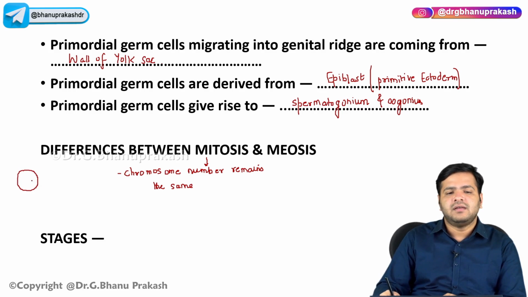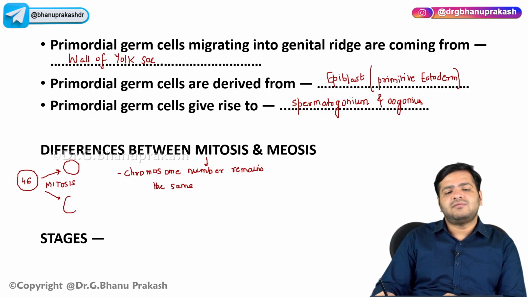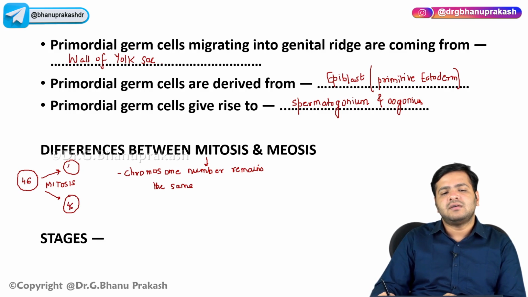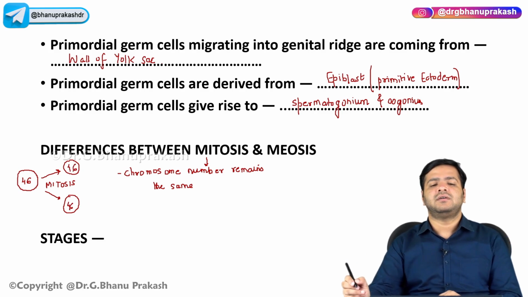It is containing 46 chromosomes, right? If mitosis takes place, the resulting cells will also contain the same number of chromosomes, that is 46 and 46, right?